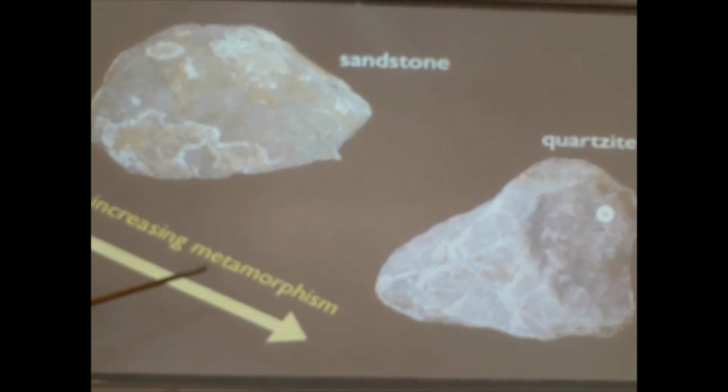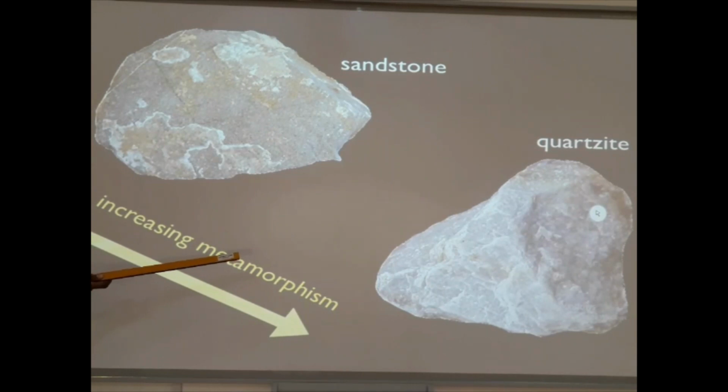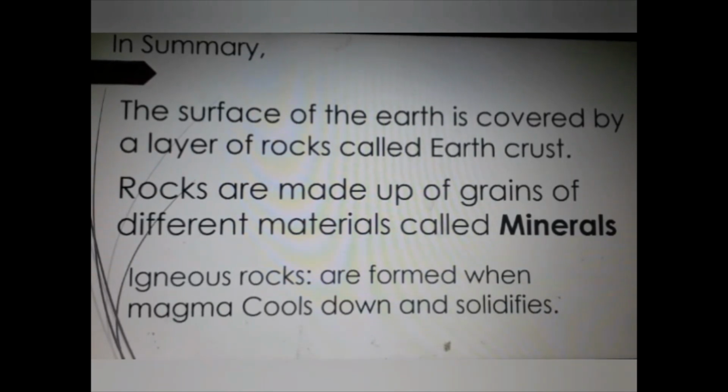Another example is the quartzite. Quartzite is a metamorphic rock and it was formed out of a sandstone. Sandstone is an example of a sedimentary rock, and due to the heat and pressure it went through deep inside the earth, it forms quartzite. So it means that quartzite will become much harder than the sandstone due to the heat and pressure that the sandstone underwent.